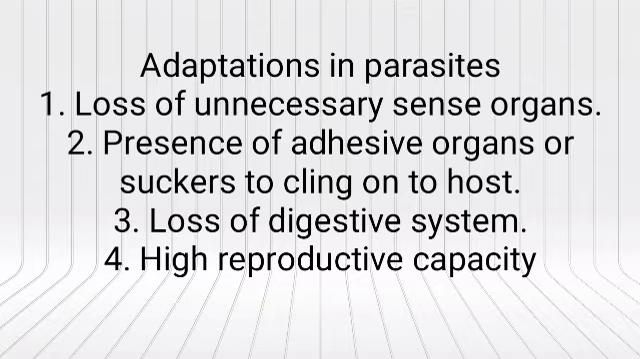Now the third one is loss of the digestive system. They evolve to lose the digestive system, because there is no need for them to digest food, as they are already taking digested food from the host. So this type of digestive system is not really required for them, and they leave it behind. And then the fourth one is that they are highly reproductive. They have a very high reproductive capacity. They can reproduce very rapidly. So these are the adaptations in parasites.